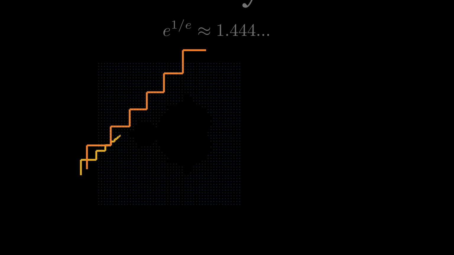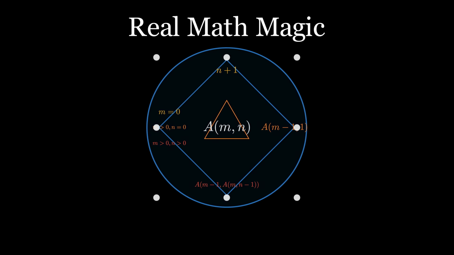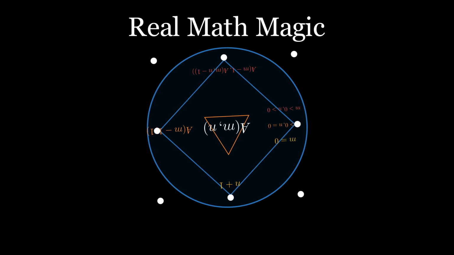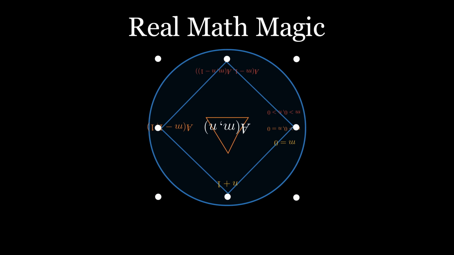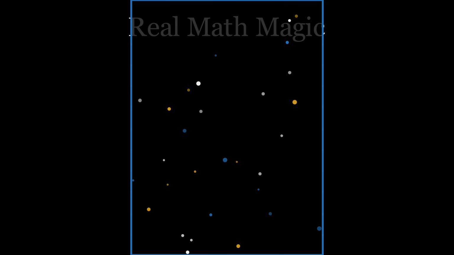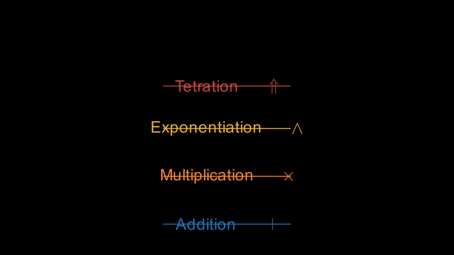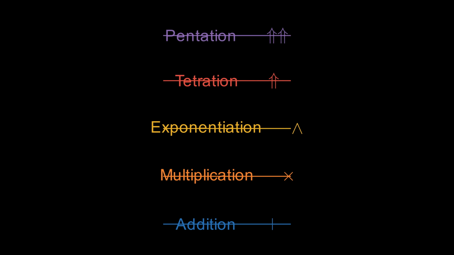This razor's edge is the same boundary that defines some of the most intricate and famous fractals in mathematics. Beyond the simple operations lies a deeper kind of math, a kind of real math magic governed by functions like the Ackermann, which grow at rates that are difficult to comprehend. This magic is built upon a ladder of operations. We start with addition. Repeated addition gives us multiplication. Repeated multiplication gives us exponentiation. And repeated exponentiation gives us tetration.